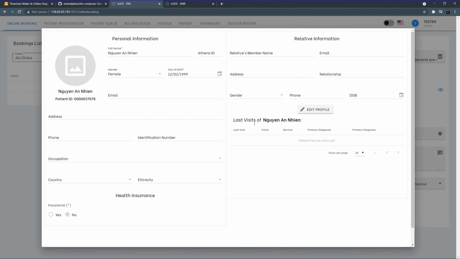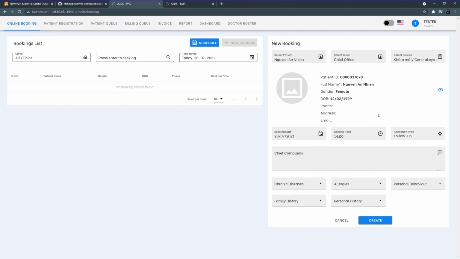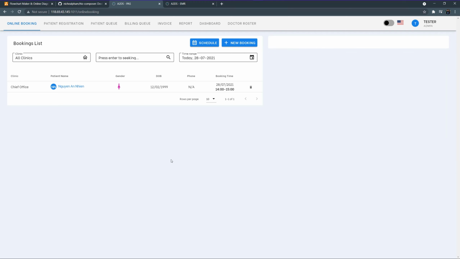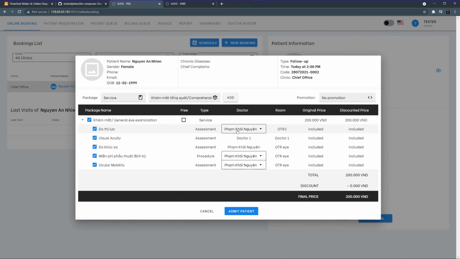The profile is available for the receptionist to review as well. And also select the booking day and booking time if the receptionist needs to book an appointment in advance. And if the clinic is set up as a satellite, then the receptionist can also book an appointment for another clinic within the network. The receptionist in the appropriate clinic also sees the appointment and has the ability to check in the patient when he actually comes to the clinic or hospital.